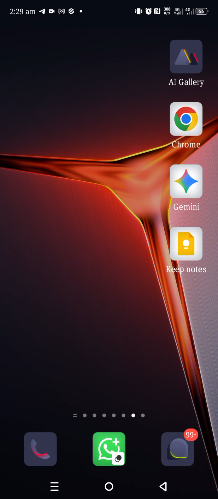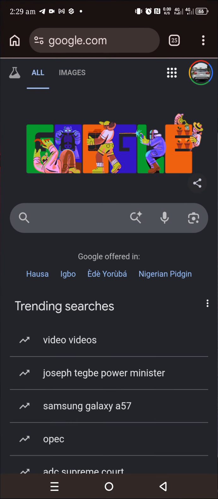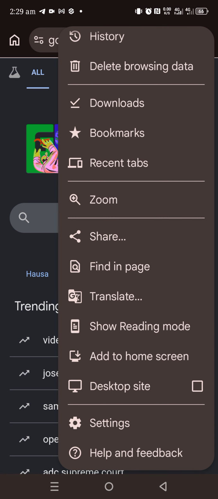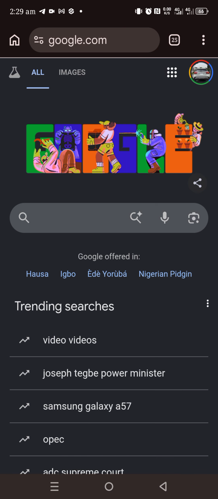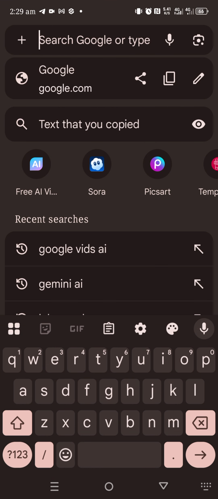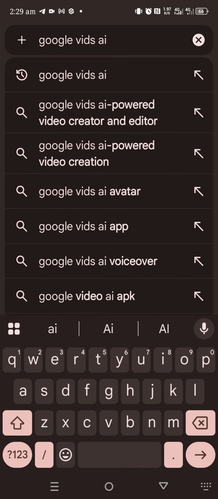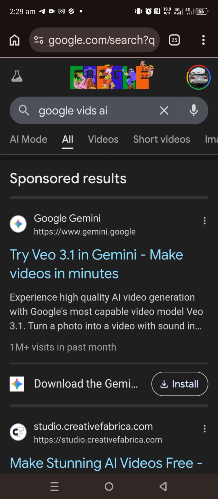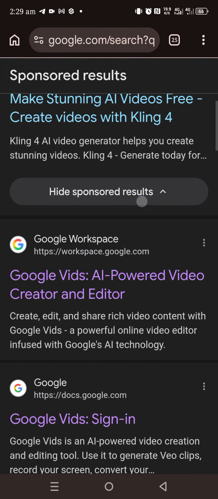which is Chrome. So when you get to Chrome, now this is where it gets sketchy. First thing first, you will have to take your phone to desktop site. Do you know why? Because this is the site you're going to use to do what you want to do. Google vid.ai. When you click, no need to put the dot, just Google vid AI. So just click on this first line. When you click on it like this, you are not going to get what you're looking for.